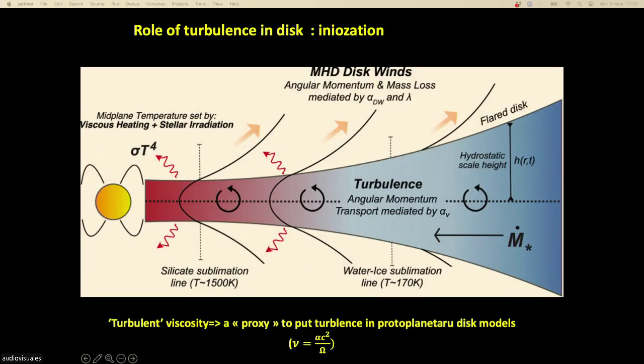So this kind of model is very simplified, but the advantage is that you can compute very fast. And since the model is simpler, you can put in a lot of additional physics. What we have done is put in a kind of chemistry model. So now I will show you.